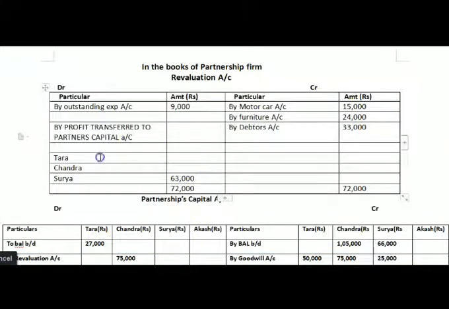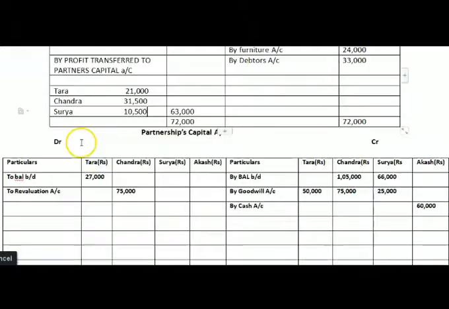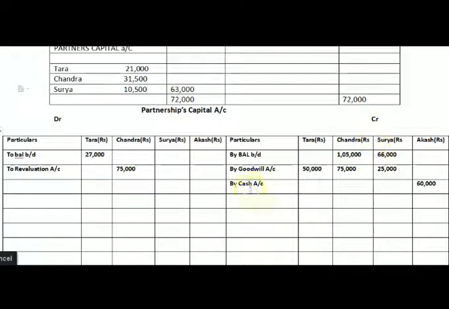So 63,000 into 2 upon 6. The amount we will get here, Tara's share, is 21,000 rupees. Now again 63,000 into 3 upon 6. Chandra's share here is 31,500, so here we will write 31,500 rupees. And Surya's share here is 63,000 into 1 upon 6, and therefore the amount will come here 10,500. So here we will write 10,500. Now, so here we got the profit. For this we have to prepare revaluation account. Now this profit we will transfer to partners capital account credit side. So here we will write by revaluation account.